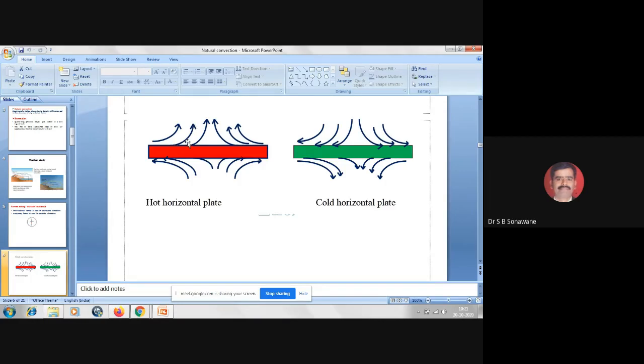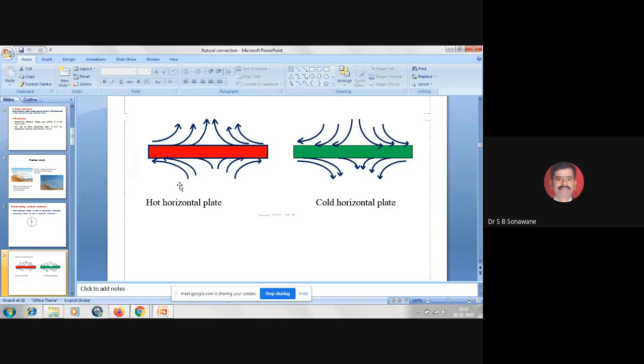Understood? When it moves upward to a certain height, that fluid molecule exchanges heat with the surrounding fluid molecules, and its energy level drops, and because of that its specific volume decreases and density increases. So that fluid molecule starts moving in the downward direction.